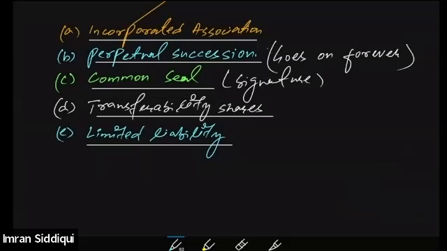But in case of the company, members or shareholders will be liable only to the amount of share capital, the amount of shares that they have subscribed in the company, not more than that. I hope this point is clear to everybody.